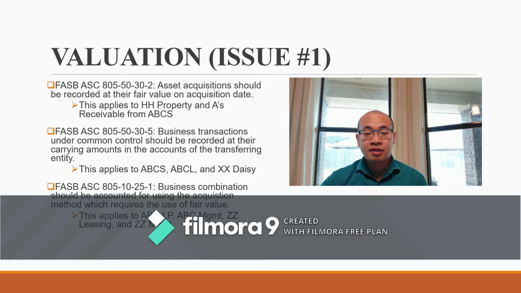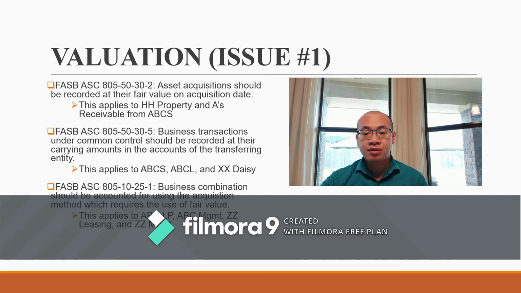According to FASB-ASC paragraph 805-50-30-2, an asset acquisition in which the consideration given is not in the form of cash, that is, in the form of non-cash assets, liabilities incurred, or equity interest issued, should be measured based on either the cost, which shall be measured based on the fair value of the consideration given, or the fair value of the assets acquired, whichever is more clearly evident and thus more reliably measurable.